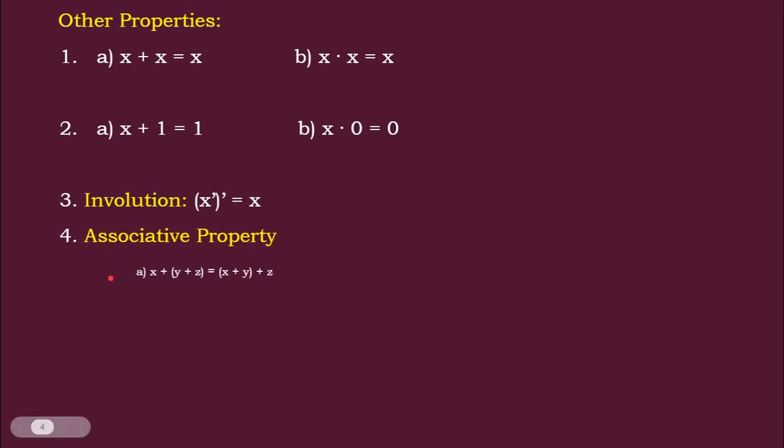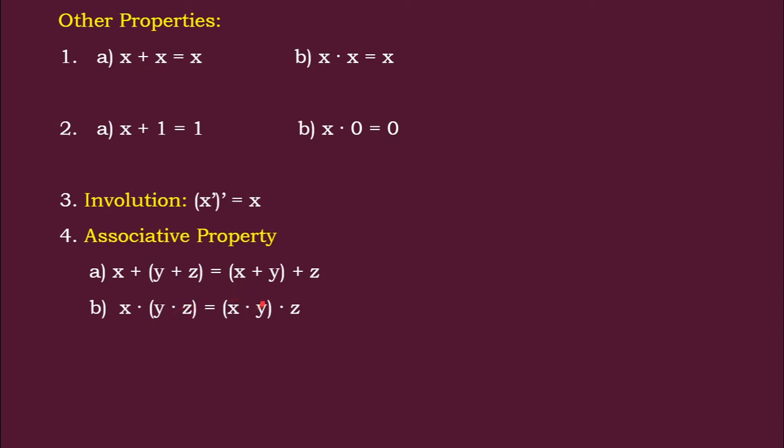Next is the associative property. Here, whether you associate the values from the right side or the left side, the answer is the same. That is called the associative property. Here we are first associating y plus z and then adding to x, and this is equal to changing the brackets: first we are adding x plus y and then the association is done with the z. So whether we use the brackets this way or that way, the value will not change. This holds true for multiplication also. X into y into z is equal to x into y into z. If you apply the binary values 0 and 1 and see the truth table, it will be equal.